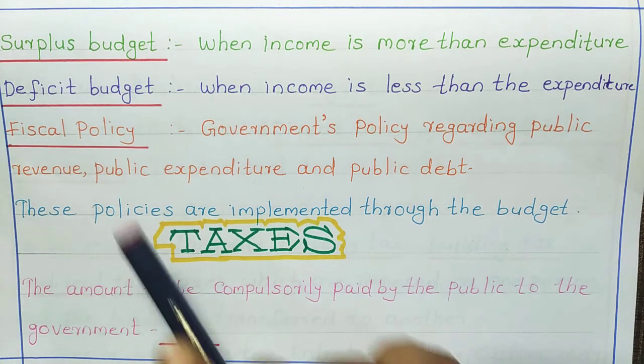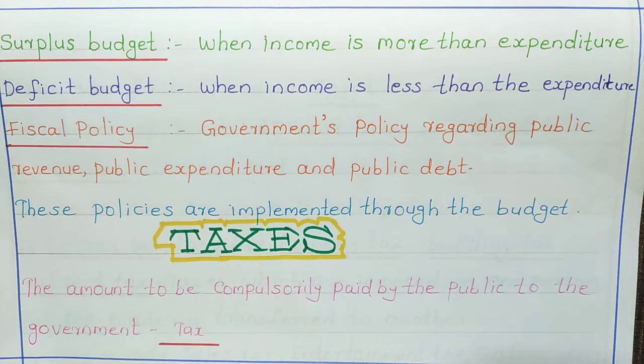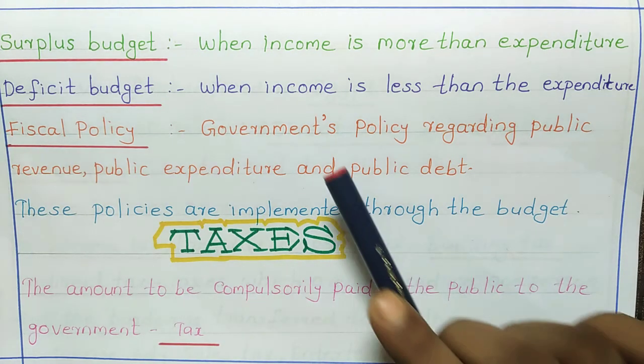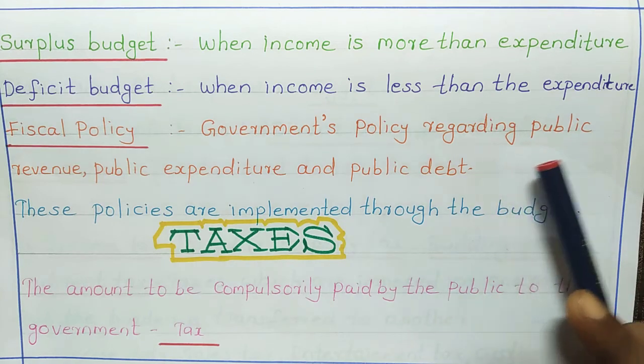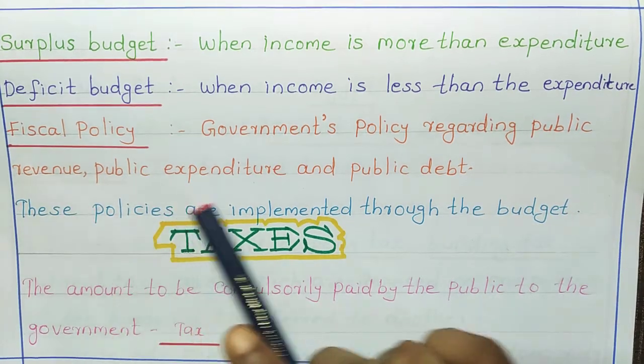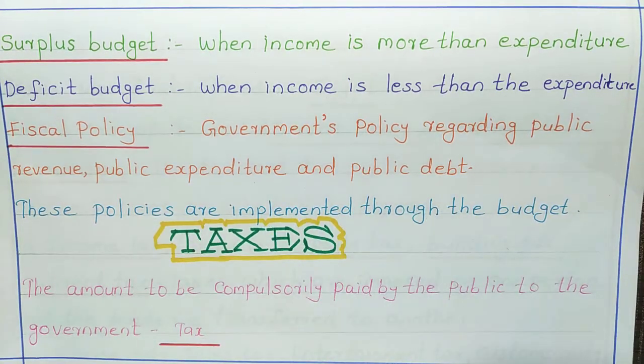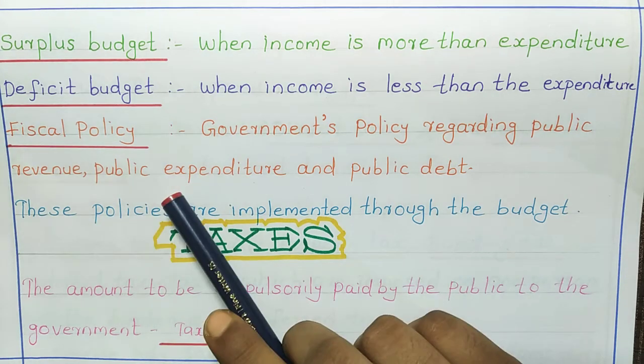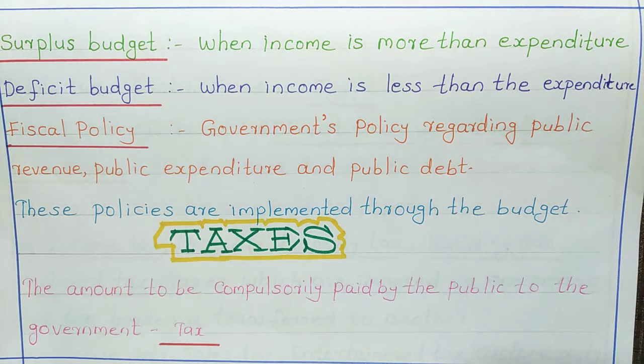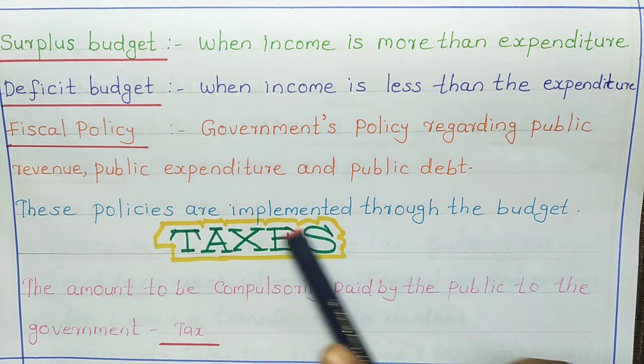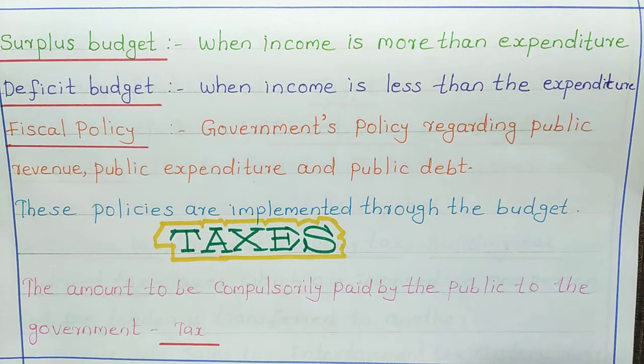Next, let's see about fiscal policy. Fiscal policy is government's policy regarding public revenue, public expenditure and public debt. So fiscal policy deals with public revenue, public expenditure and public debt. These policies are implemented through the budget.